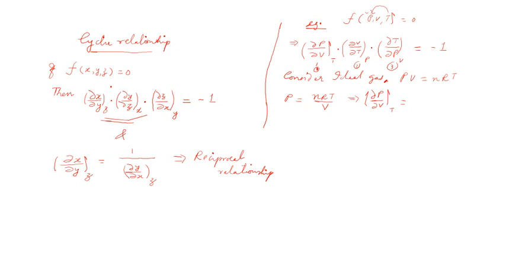You know, this nRT is constant, n is constant, R is constant, and T is kept constant in this derivative. So it is ∂/∂V of 1/V, which is nothing but minus 1/V². So what will be the answer that I am going to get? I will be getting the constant, which I am retaining as nRT itself, divided by V² with a minus sign. So let me say that is my equation number 1. ∂/∂V of 1/V is minus 1/V².